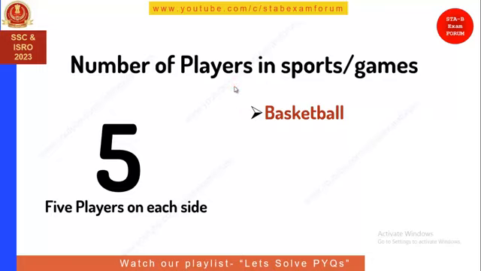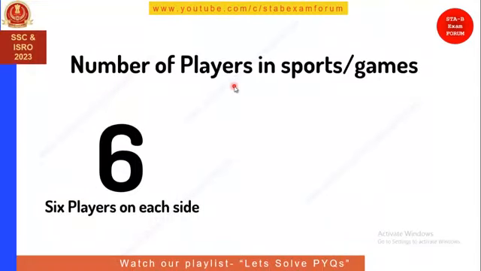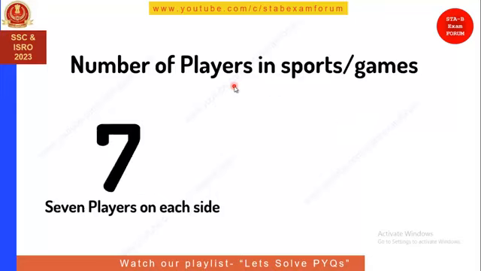Okay, let's see, the next number of players in sports and games is 6 players on each side. Can you tell any game? Yes, volleyball. So you must have played volleyball in your school days. So there are 6 players on each side, and coming to the next is 7 players on each side.